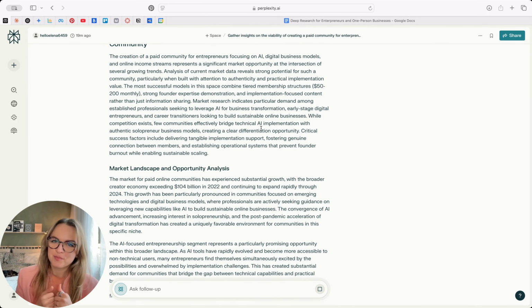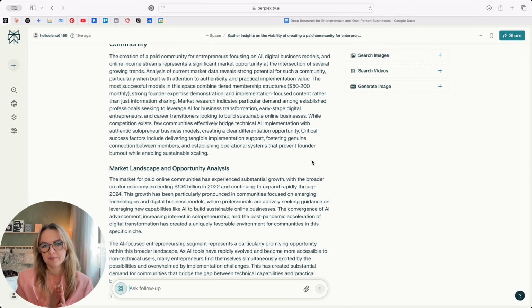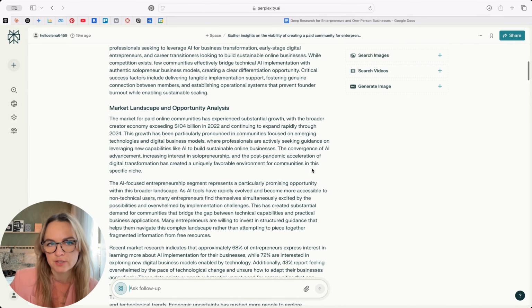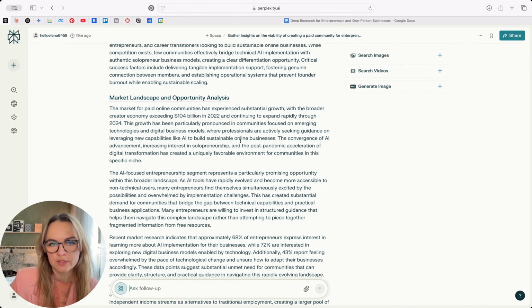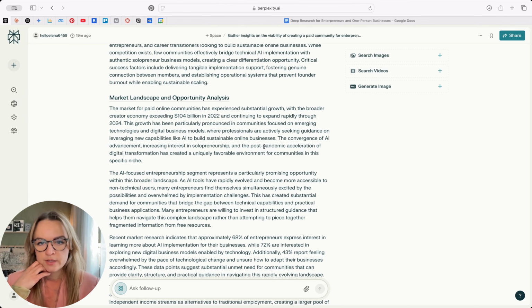Market research indicates particular demand among established professionals seeking to leverage AI for business transformation, early stage digital entrepreneurs, and career transitioners looking to build sustainable online businesses. So what it gives me is a really good overview of this idea, right? It provides me numbers, it provides me specific sources showing different details that I need to consider. Market opportunity, market landscape and opportunity analysis. So this is, as you can see, a lot of text. So I'm going to, of course, sit down and study this and see different ways to integrate it into my business.